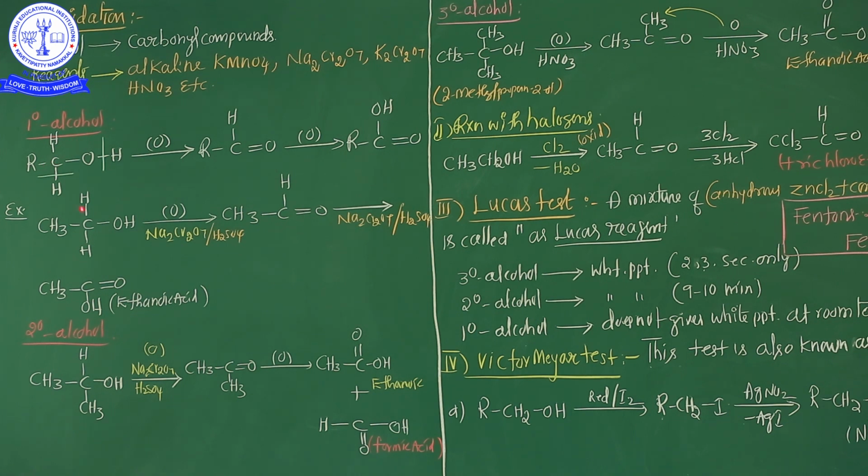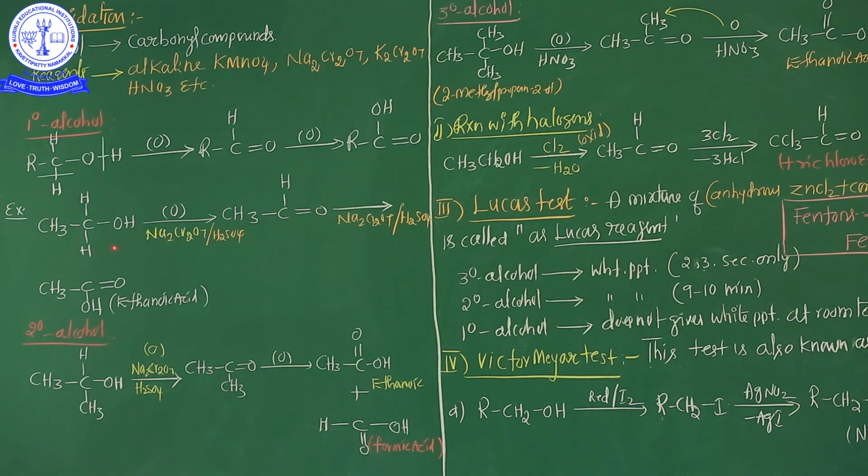See, this is 1 degree alcohol reacted with oxygen, aldehyde is formed initially. After that, that aldehyde is easily oxidized with oxygen again and finally carboxylic acid is formed. So here, the aldehyde and carboxylic acid contain the same number of carbon atoms. And see the example for the general representation equation.